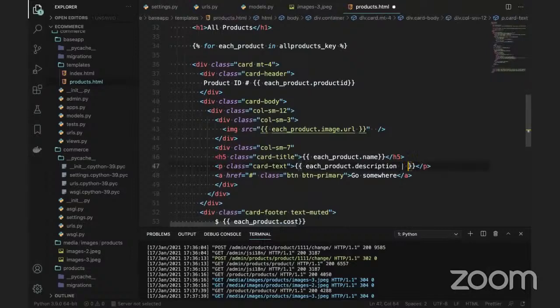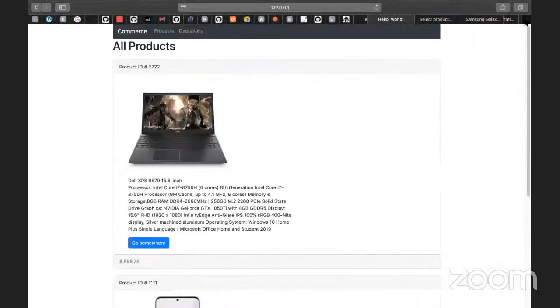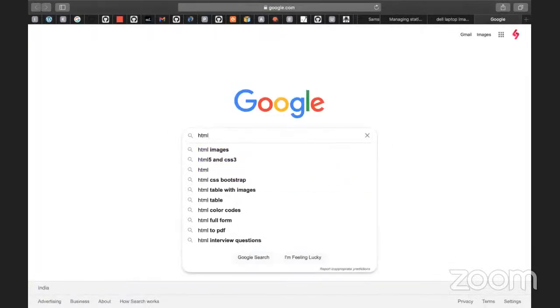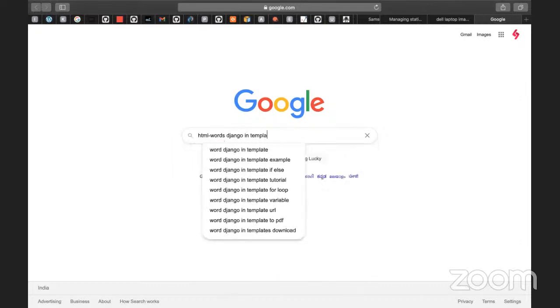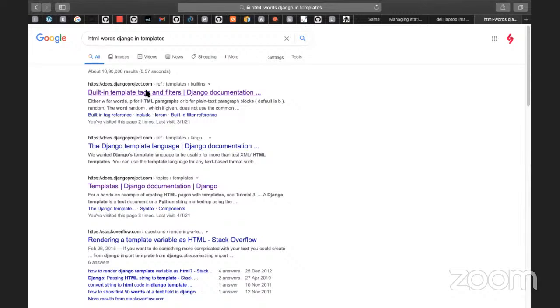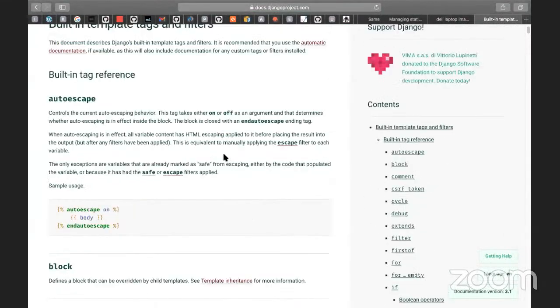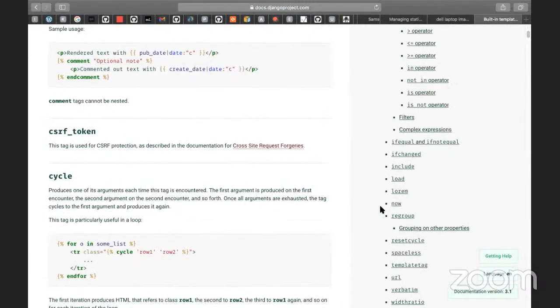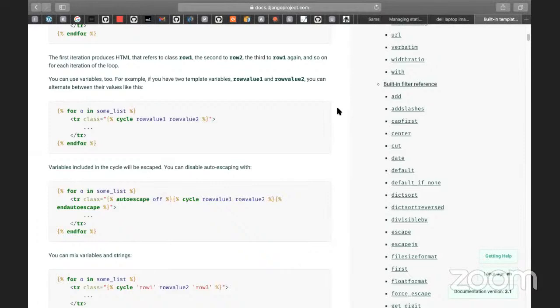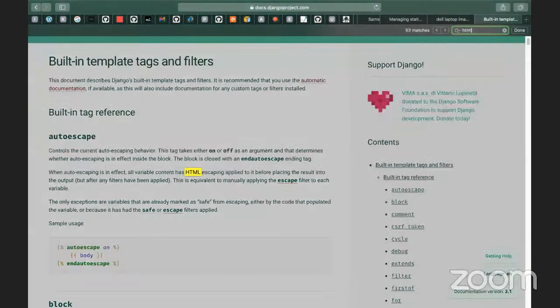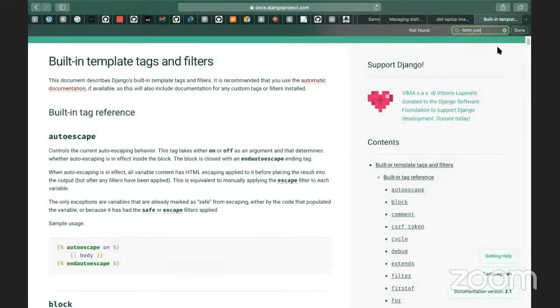If you go to the Django documentation and type Django templates, click on it and go to the Django template filters. There are so many things there, but we need something that does filtering: HTML, not this one. So, html underscore votes, underscore.